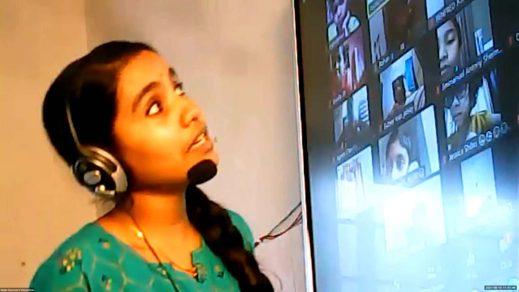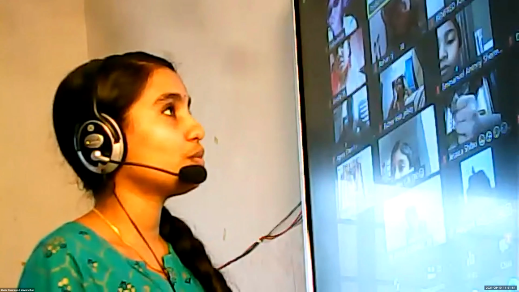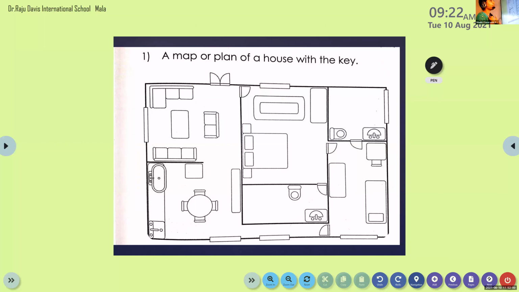Anna, last class I told you that there are different types of maps, right? The map of our country, map of our state, map of our classroom, the plan for a hospital. Do you agree? Yes. So look here, this is a map of my home. All these are symbols used here, right? Aradhya, this is a symbol for door. This is a symbol for sofa. This is the symbol for dining table, right? Lots of symbols on a map.